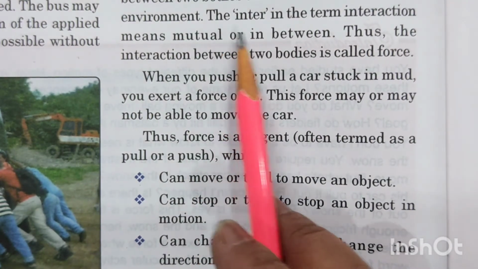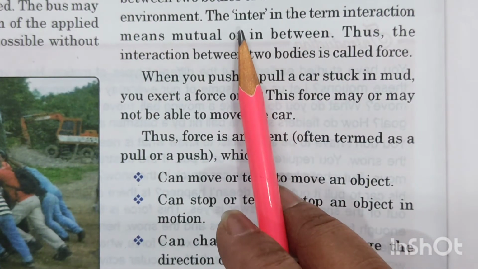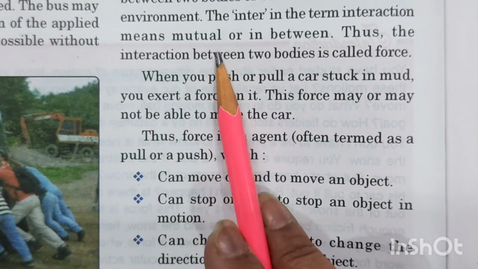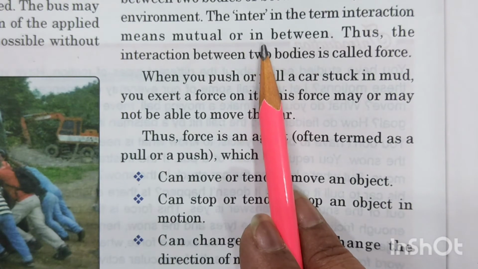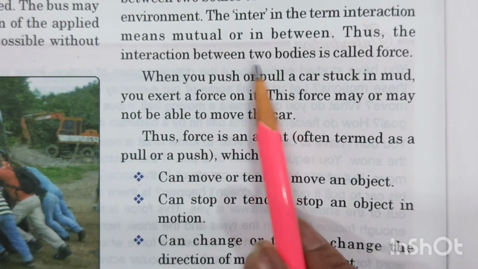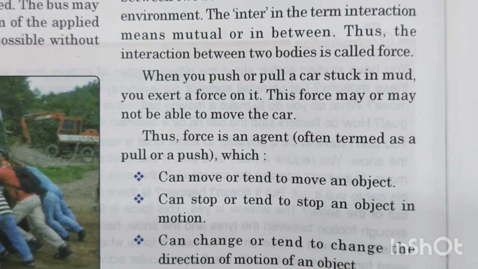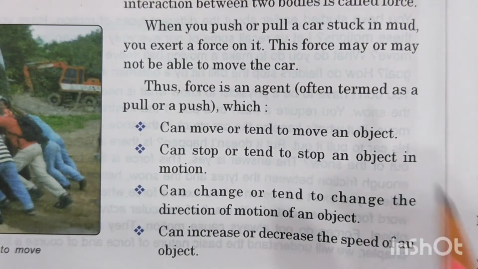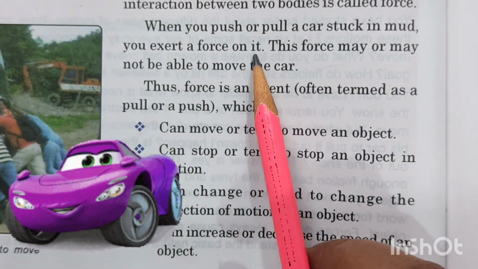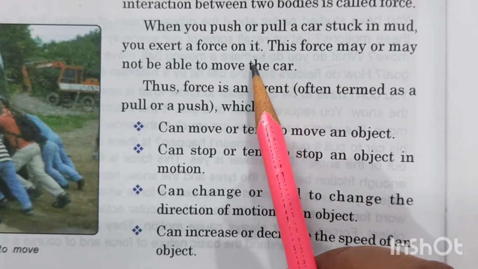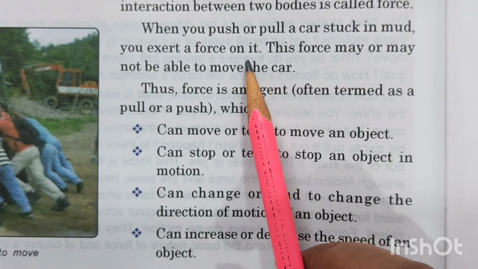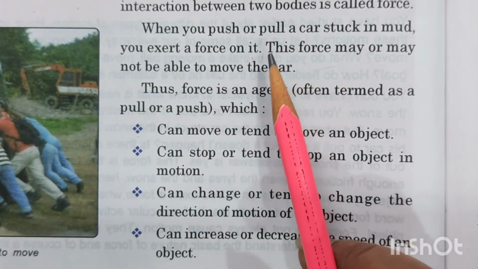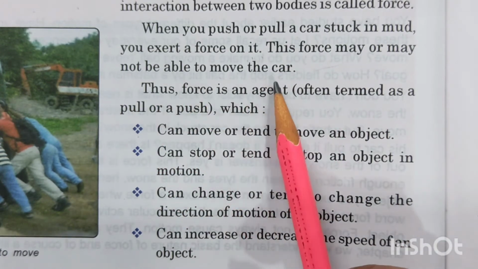The word interaction, children. The inter in this word interaction means mutual, in between any two bodies. Thus, the interaction between two bodies is what is known as force. When you pull or push a car stuck in mud, you are exerting force on it. Now you must have seen it, children, when the car gets stuck somewhere in the mud, then people push it from the back in order to move it out. This force may or may not be able to move the car.